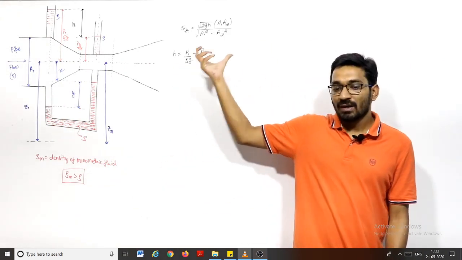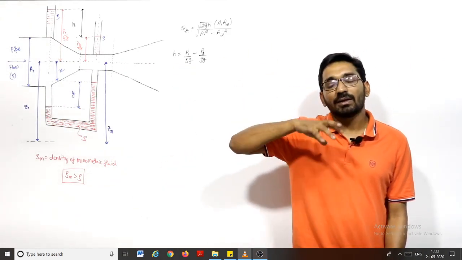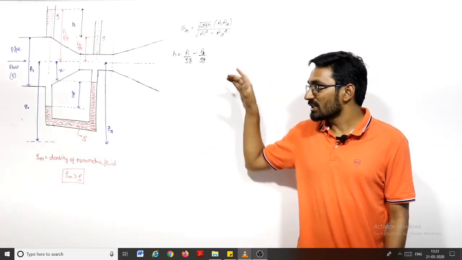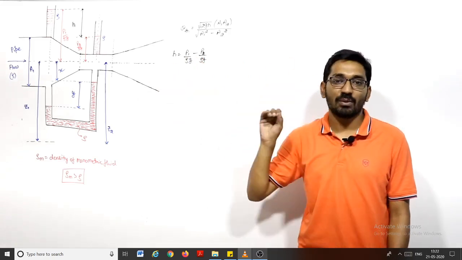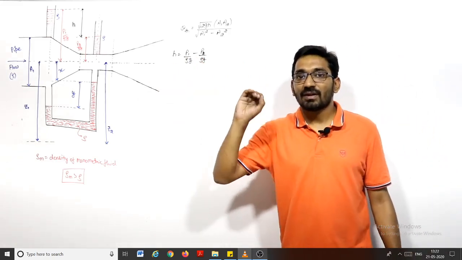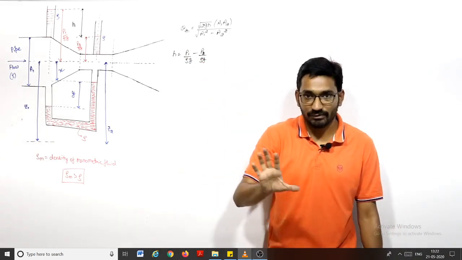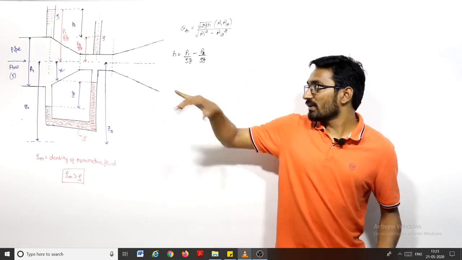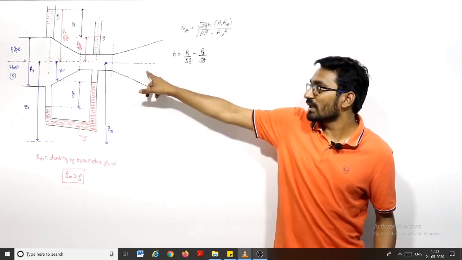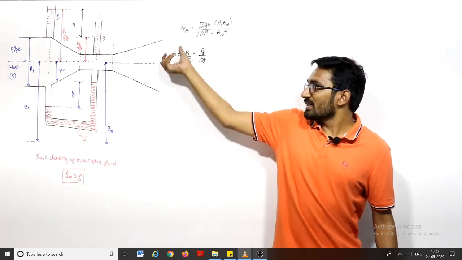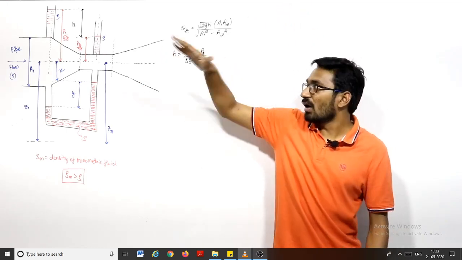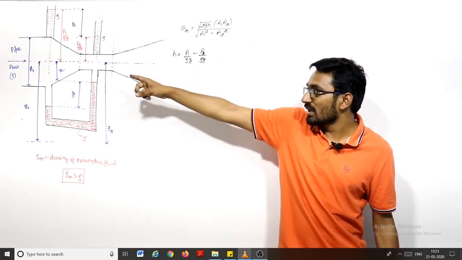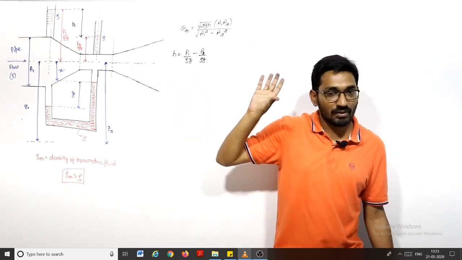What is this? This is the pressure head difference between point 2 and point 1 in the head of liquid rho. If we take the head of liquid rho which is flowing in this pipe, let us say this is 1 meter, so 1 meter head of this liquid rho will give you the difference between the pressure head of point 1 and point 2, right?